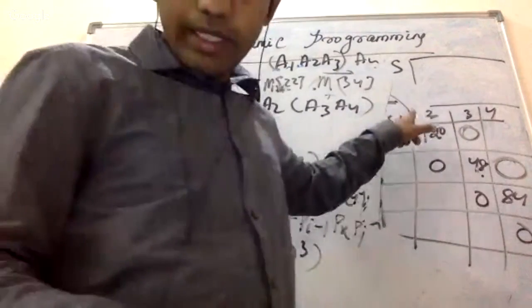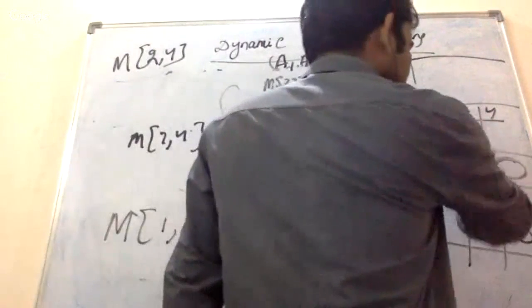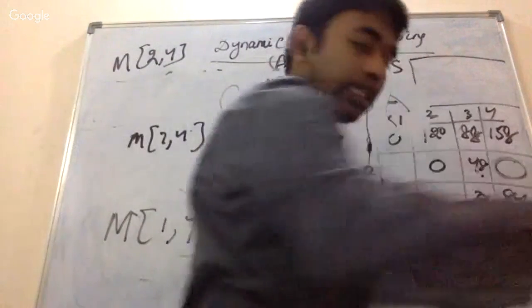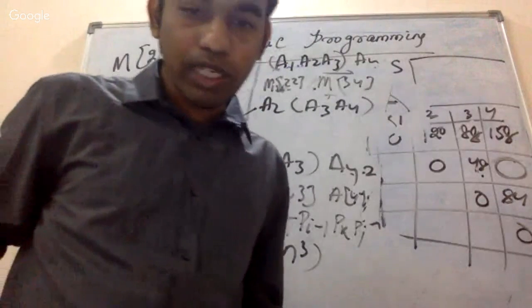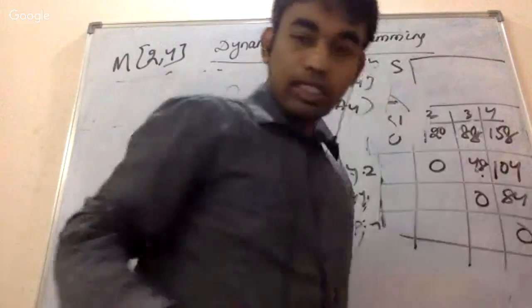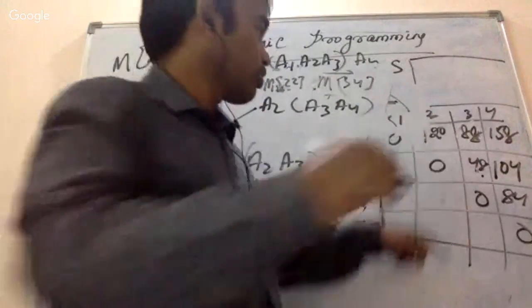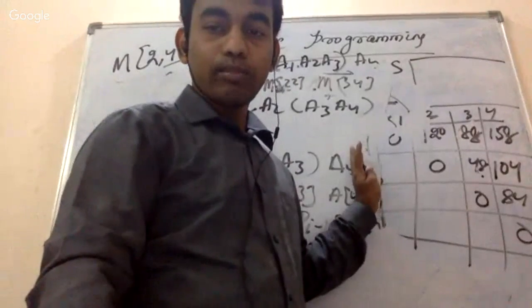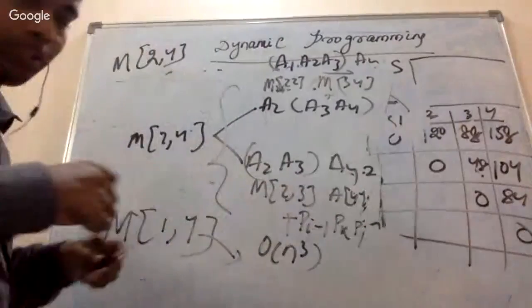Yeah, 120, 88. So this will be 88. I think we have already calculated this. So this is going to be 158, and this is going to be 104. This is going to be 104, and this is going to be 88. So this is the solution. This part is going to be blank, but this is the solution. So you can find out in this manner.